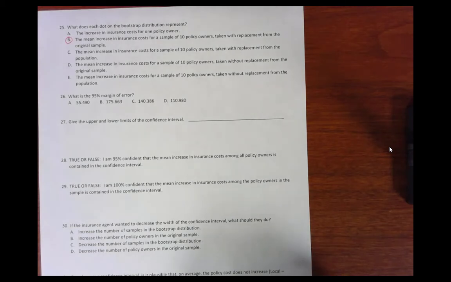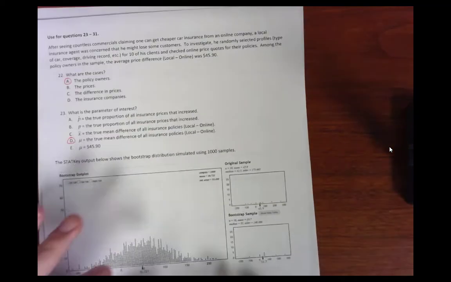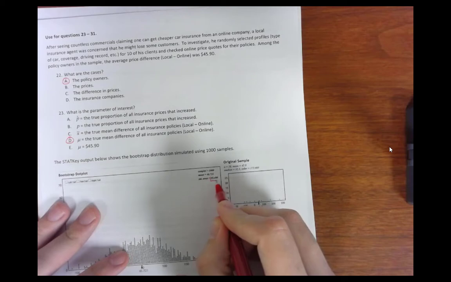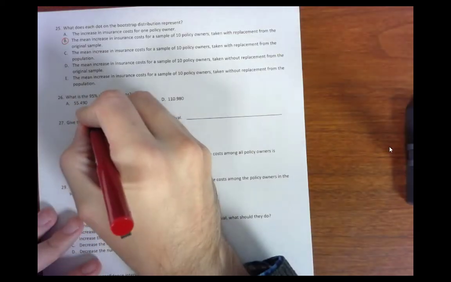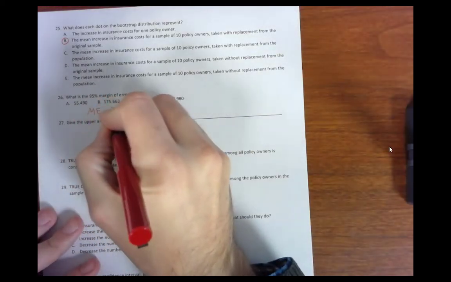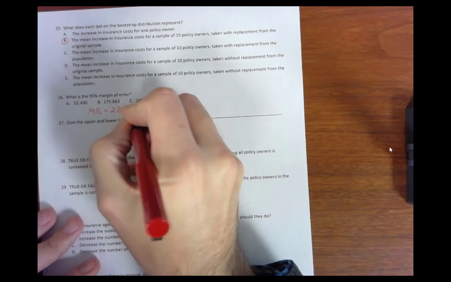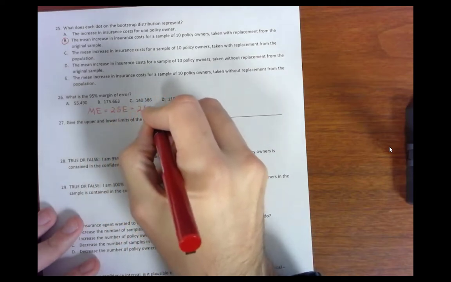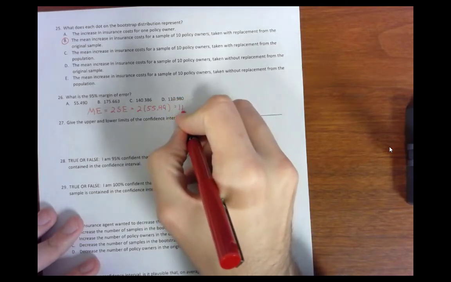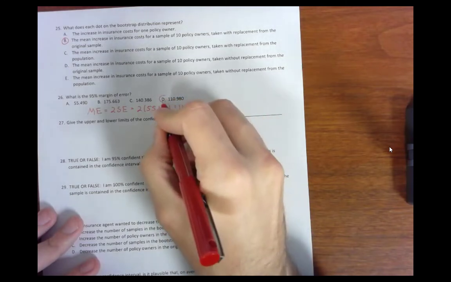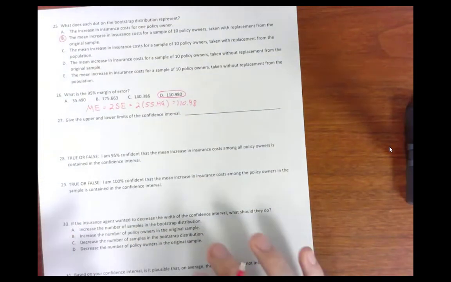26 says, what is the 95% margin of error? So what we want to do is go back and look at our bootstrap distribution, and we see that the standard error is about 55.5. So to find the margin of error, that's going to be just twice our standard error. So it's going to be 2 times 55.49, which is going to give us 110.98. So the correct answer would be D.